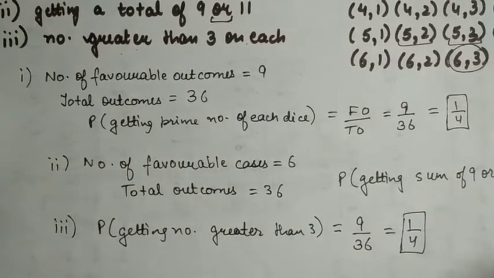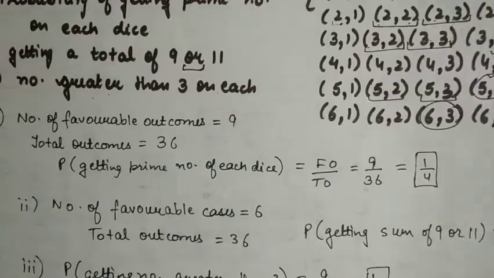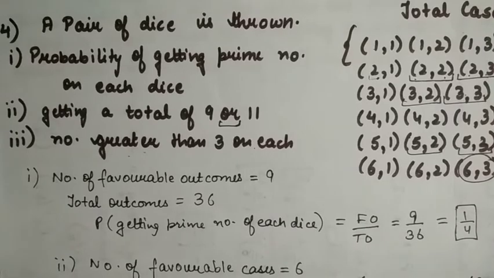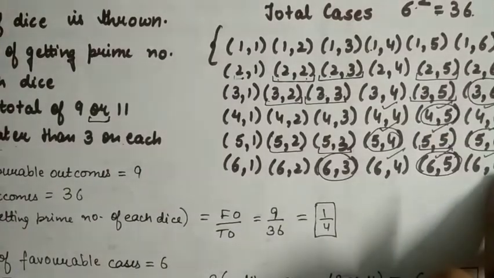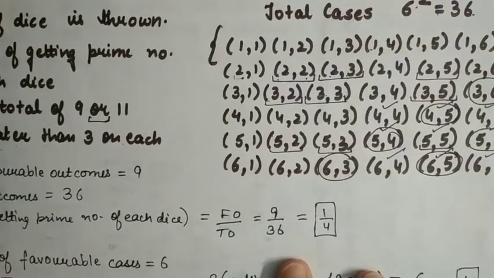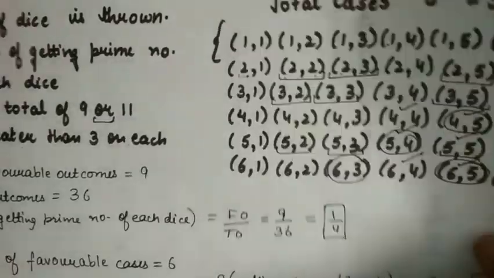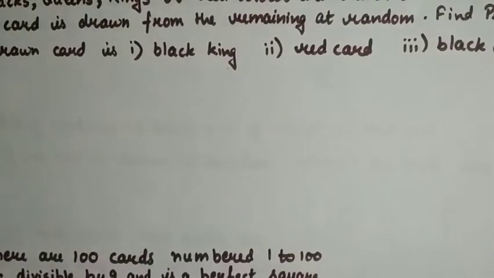Okay, so remember that whenever you are given a probability question related to dice, you have to write all the outcomes together, and then it will be very easy for you to solve the questions. Okay, now let's move on to the next question.